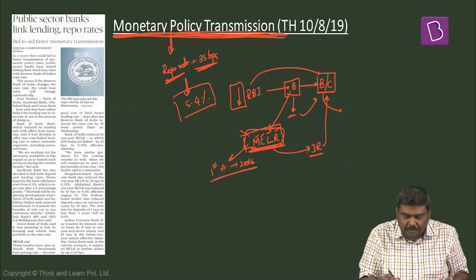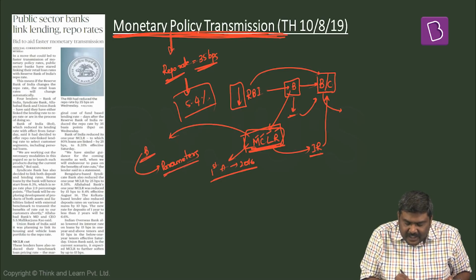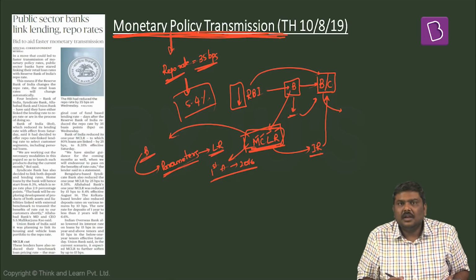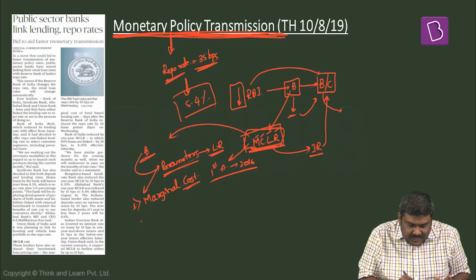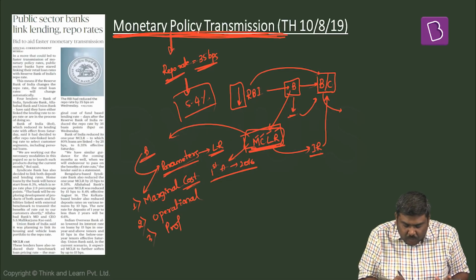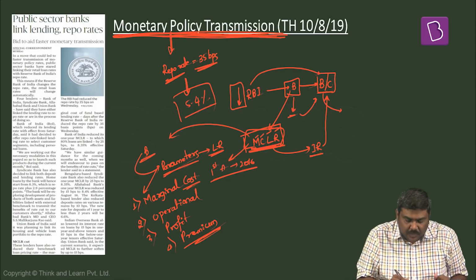Under this, the banks will have to consider certain parameters before deciding the lending rates. Now, what are these particular parameters? One, is there any change in the marginal cost of the funds? Second, what is the operational expenditure? Third, what is the profit motive? Fourth, the premiums or tenor premium. Let me explain these particular four parameters.